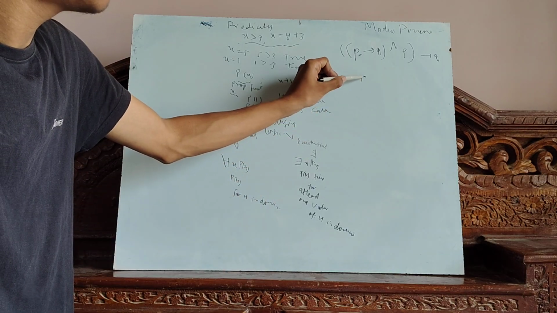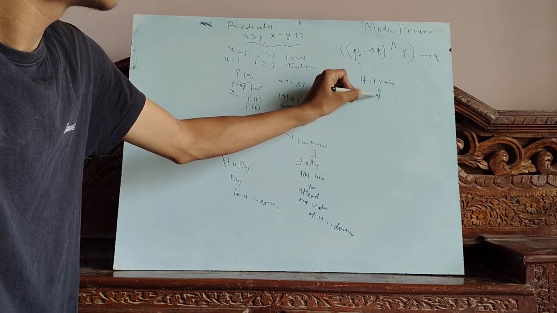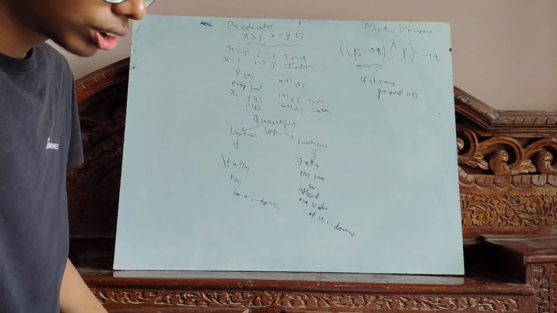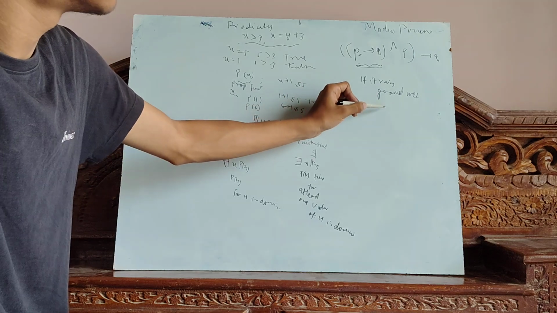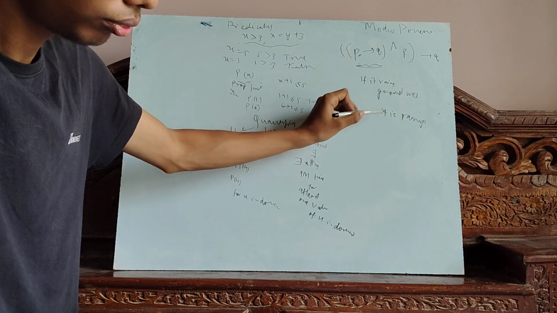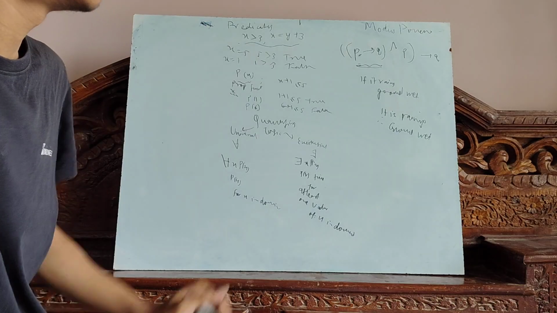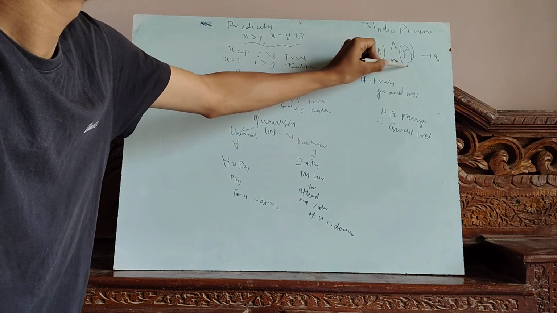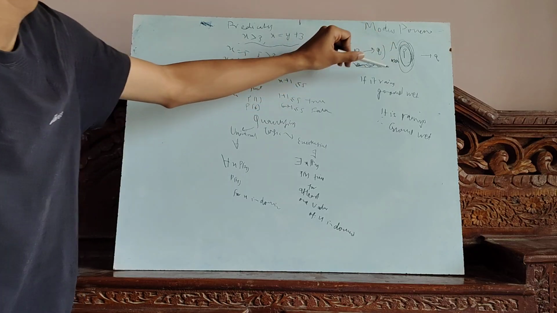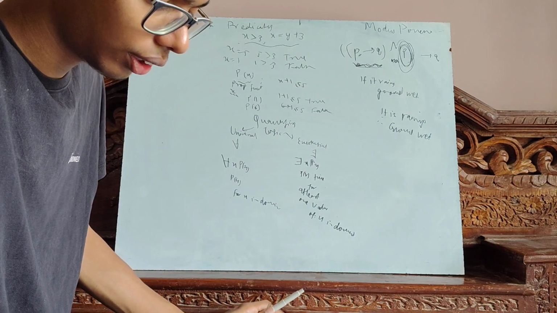Suppose it rains. If it rains, the ground gets wet. This implies the ground will become wet. So, it is raining. Therefore, the ground is wet. So, you can see, if it rains, the ground gets wet, and it is raining. So, since it is raining, the ground is wet. This is what it means.